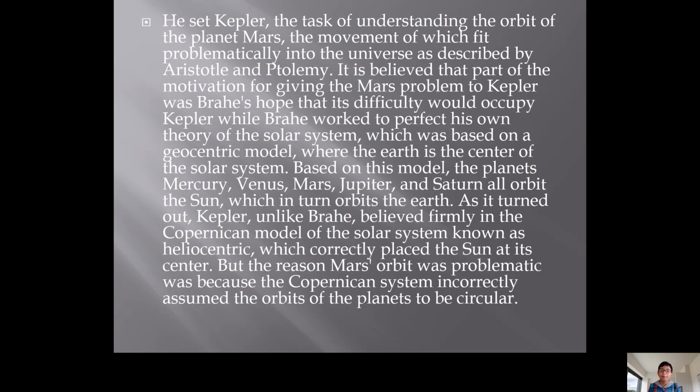Based on this model, the planets Mercury, Venus, Mars, Jupiter and Saturn all orbit the Sun, which in turn orbits the Earth. As it turned out, Kepler, unlike Brahe, believed firmly in the Copernican model of the solar system, known as heliocentric, which correctly placed the Sun at its center. But the reason Mars's orbit was problematic was because the Copernican system incorrectly assumed the orbits of planets to be circular, and at that time Neptune was not discovered, as they didn't have a telescope to see that far.